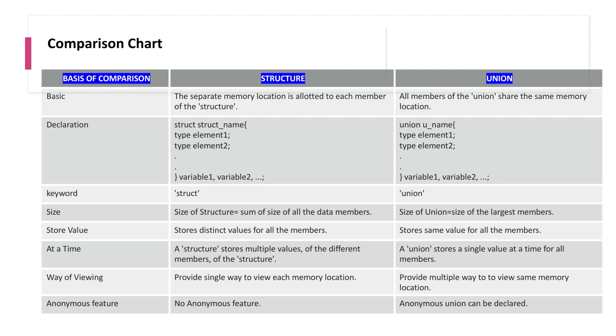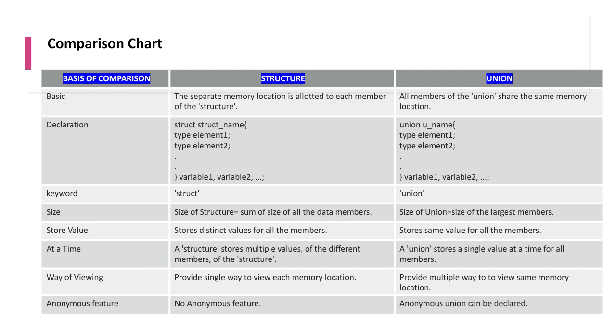See the declaration: struct is the keyword used, and struct underscore name, type element1, type element2, and so on, variable1, variable2, structure variables, and so on. Whereas in union, underscore union u underscore name, and here the keyword is union.